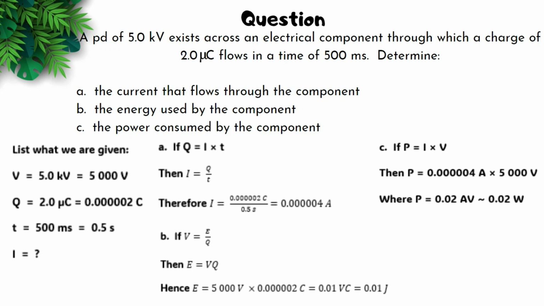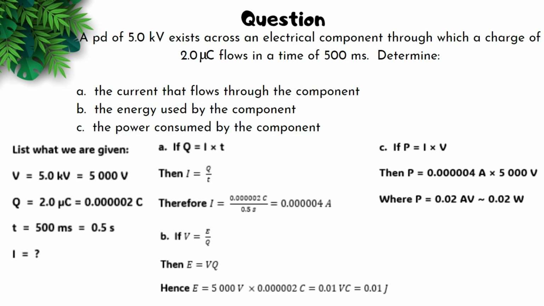We have Q, we have T, we're looking for I. They're related by the equation Q equals I times T. You transpose for I is equal to Q over T. We substitute our values in, and we get 0.00004 amps.